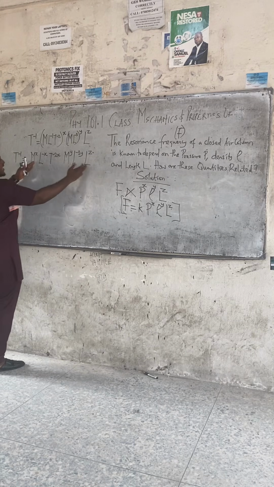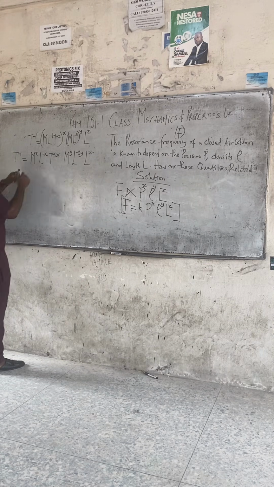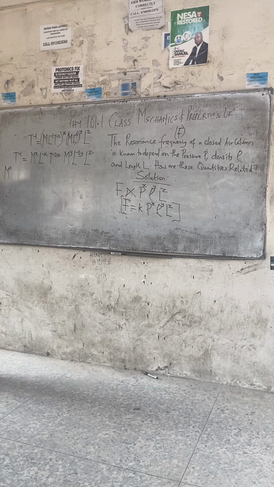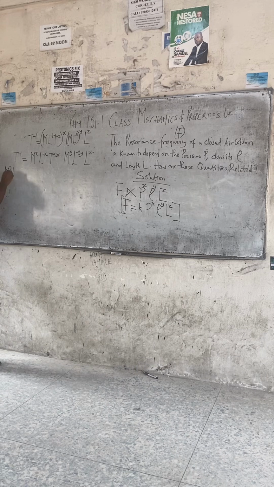Class, we have L scattered. Let's collect them. We also have M and M scattered. Class, on the left-hand side, don't say that we have only T. We don't have M and L on the left-hand side. So, class, let's introduce M as M raised to 0, because anything raised to 0 is still 1. Let's introduce L on this side as L raised to 0, so we can balance both sides.